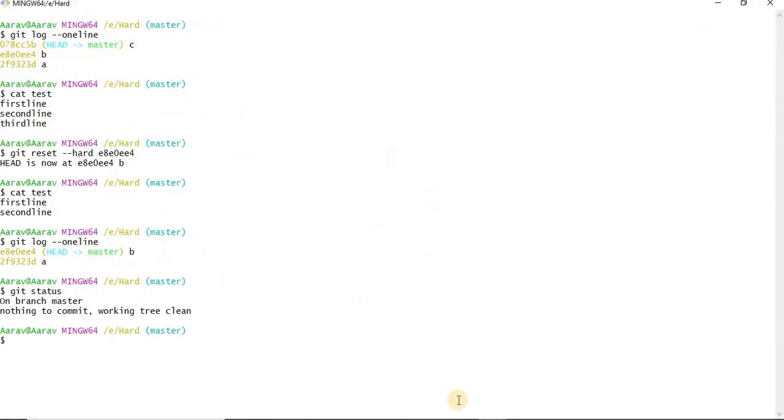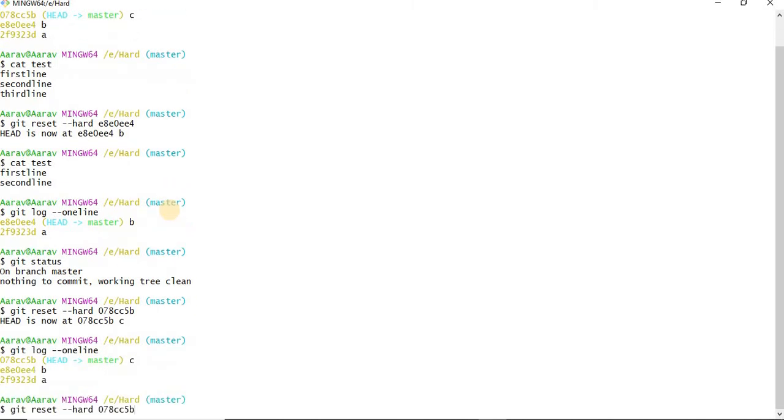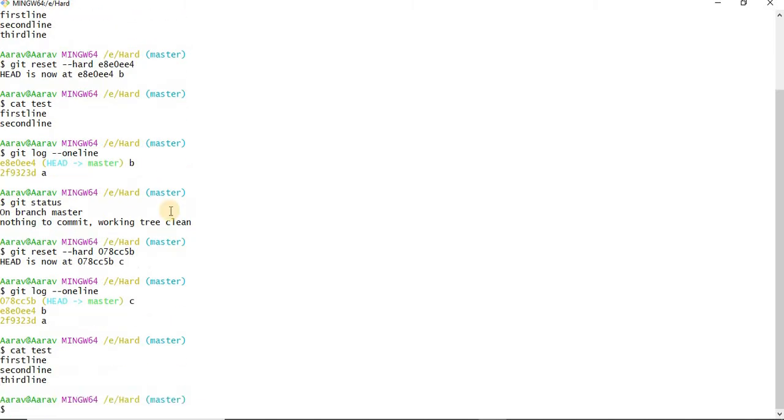Okay, let me switch back to the same scenario. Let me do git hard reset to the third commit ID, the C commit only. Again let's see git log --oneline. Now head is at C, and if you do cat test, we are having 3 lines. In the previous case I did hard reset for B. Now I am doing soft reset for B. What was that? E4, right? Yes. Now I am doing soft reset.